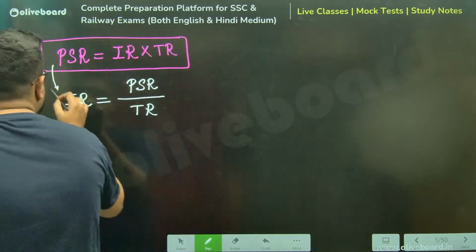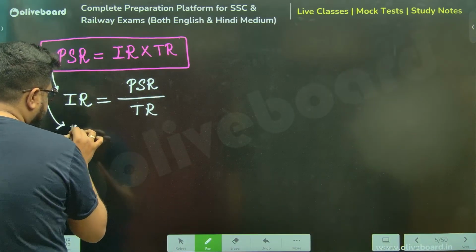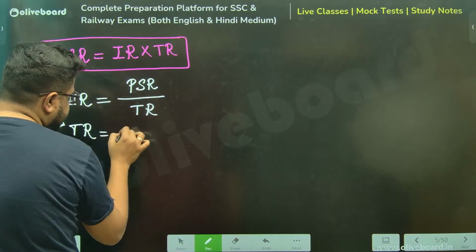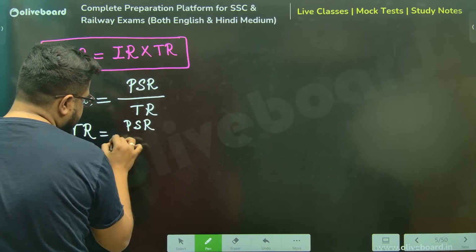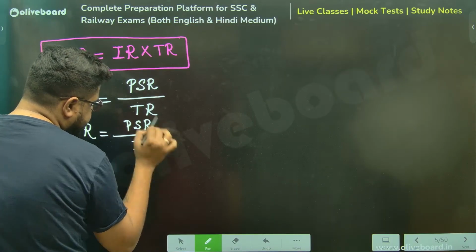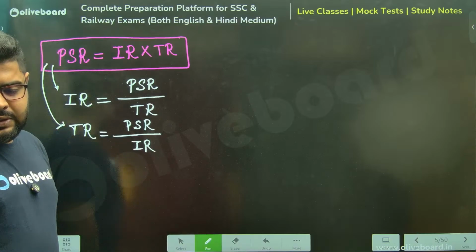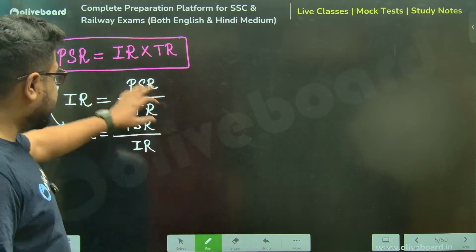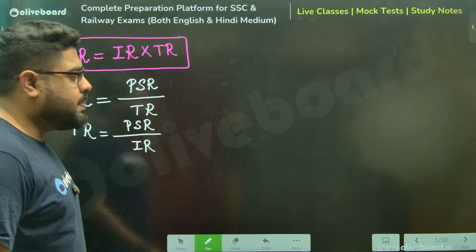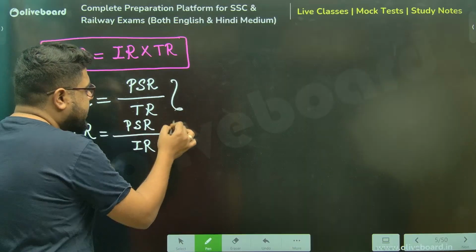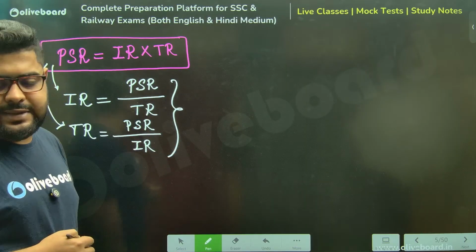Or if they are asking time ratio, can I say this is going to be profit sharing ratio by IR, that is investment ratio? These types of things we can do, and based on these concepts you can expect to get a question.